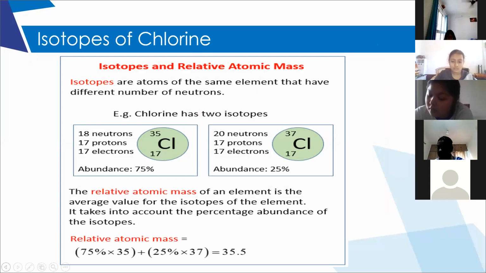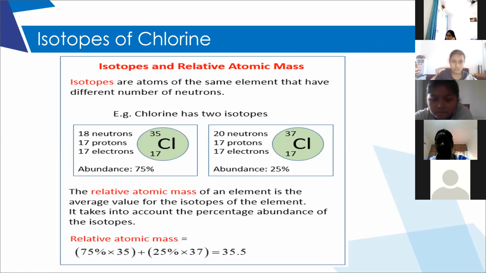Okay, so now we'll learn about the isotopes of chlorine. As you know, the isotopes are chlorine 35 and chlorine 37. Before this, I just want to explain that carbon isotopes are C12 and C14.